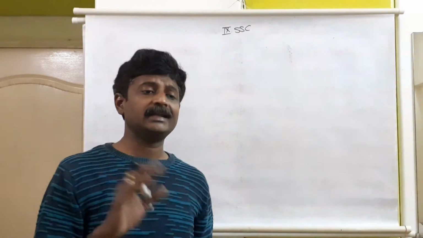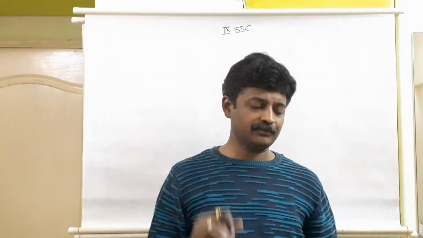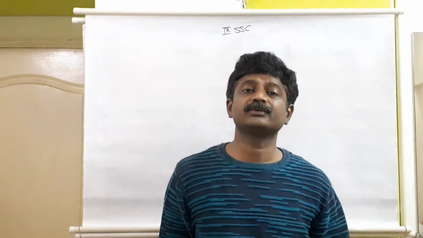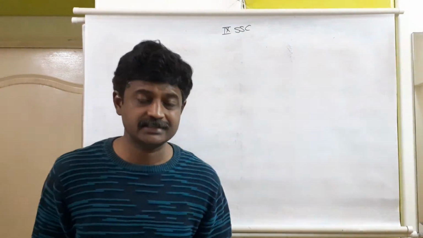Then cumulative frequency distribution. Cumulative frequency distribution is of two types: less than type and more than type. That part will come, then we will study it more. Then mean, median and mode for ungrouped data. Grouped data we learn in the next academic year for 10th standard.